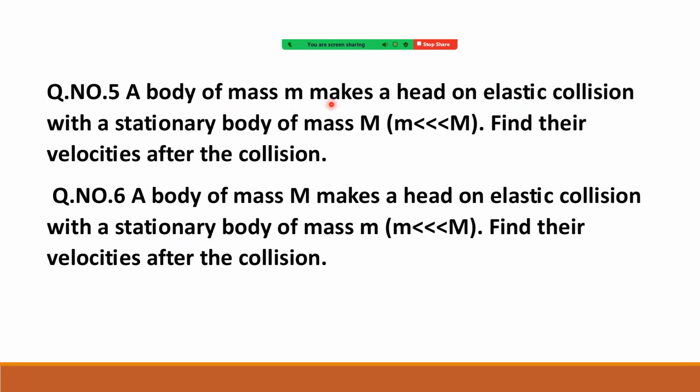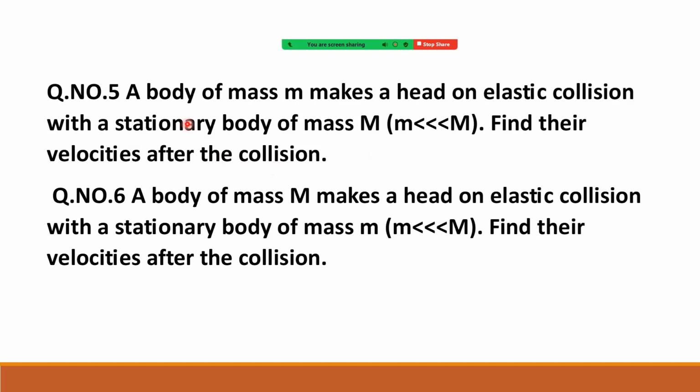A body of mass m makes a head-on elastic collision with a stationary body of mass M, and the condition is that m is very small. Find their velocities after the collision.